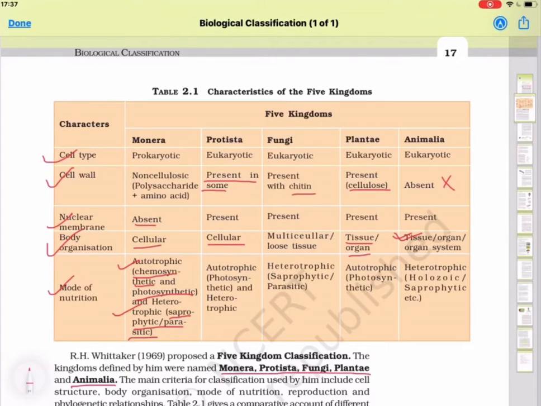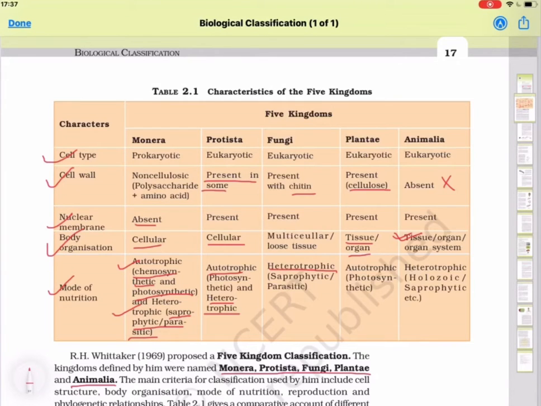Then in Protista, that is mainly unicellular, the mode of nutrition can be autotrophic or heterotrophic. Next is fungi, where the mode of nutrition is heterotrophic. Heterotrophic means the fungi cannot manufacture their own food. They may be saprophytic, that is feed on dead and decaying matter, or parasitic.